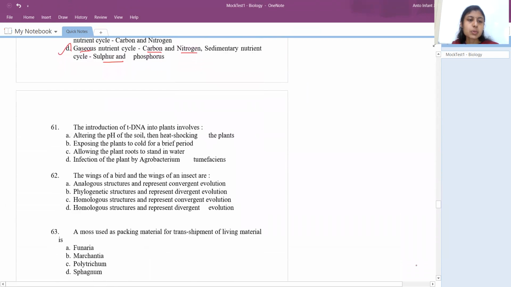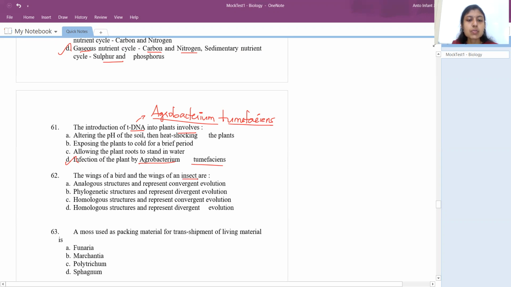Right. So 61st question, introduction of tDNA into the plants will involve. Okay, so tDNA means tumor inducing DNA, which was derived from Agrobacterium tumefaciens, a pathogenic bacteria which causes crown gall disease in dicots. So how can we introduce this tDNA into the plants? By simply infecting the plant with Agrobacterium tumefaciens. Okay. Right. So next question.